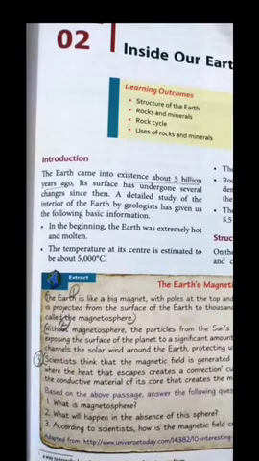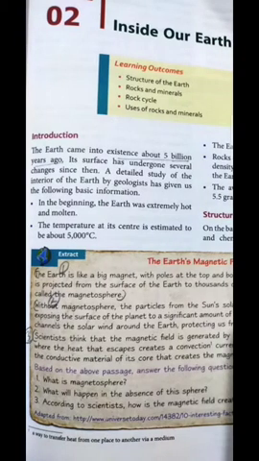So let us start. Earth, we all know, is a small planet, and it came into existence about 5 billion years ago. In the present scenario, a number of activities are going on on this planet, but in the beginning it is considered to have been the hottest planet, with a temperature of 5000 degrees Celsius. It is the highest temperature, and slowly the temperature of earth lowered and made a place for perfect survival. After the temperature lowered, the earth made a place for the survival of living beings.